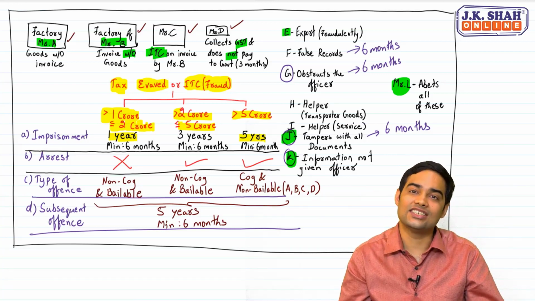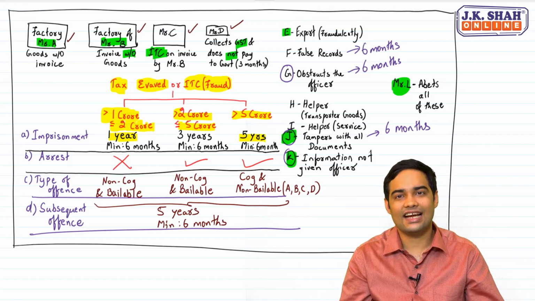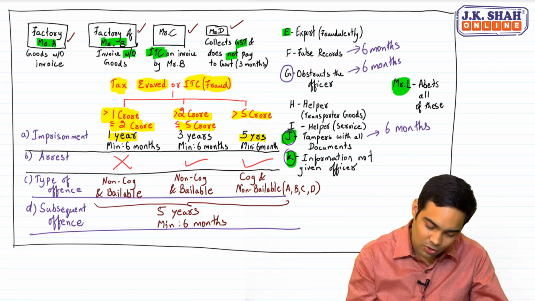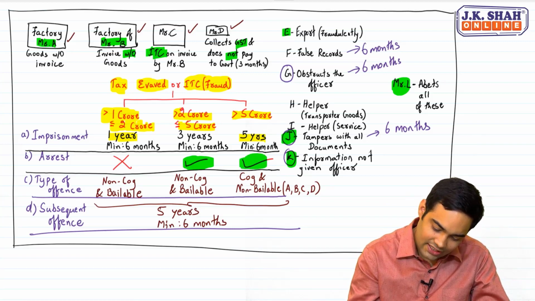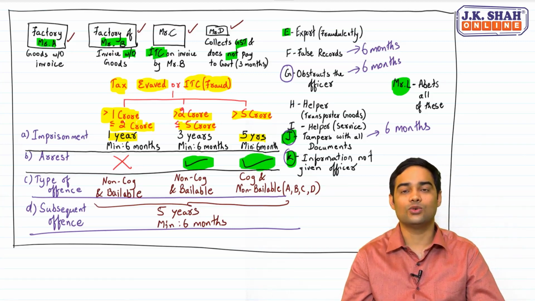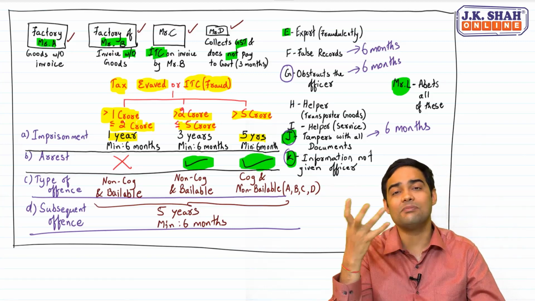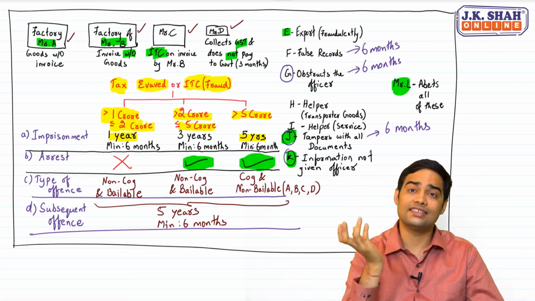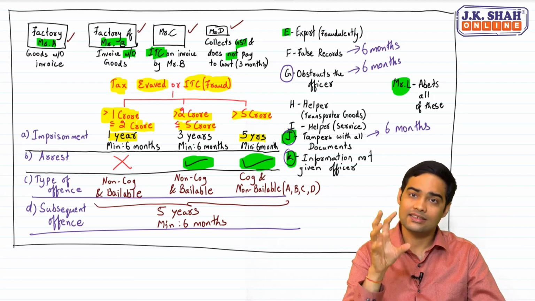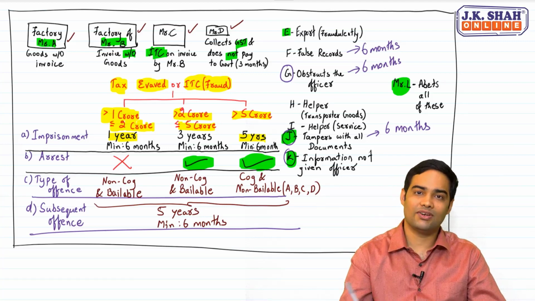Arrest under section 69 of CGST Act 2017 is permissible only if the amount exceeds 2 crore. That's why you see a tick only in these two. And which is this arrest? This is a preventive arrest, so that the other person does not run away. It is not arrest after giving imprisonment. This is arrest which is a preventive arrest.